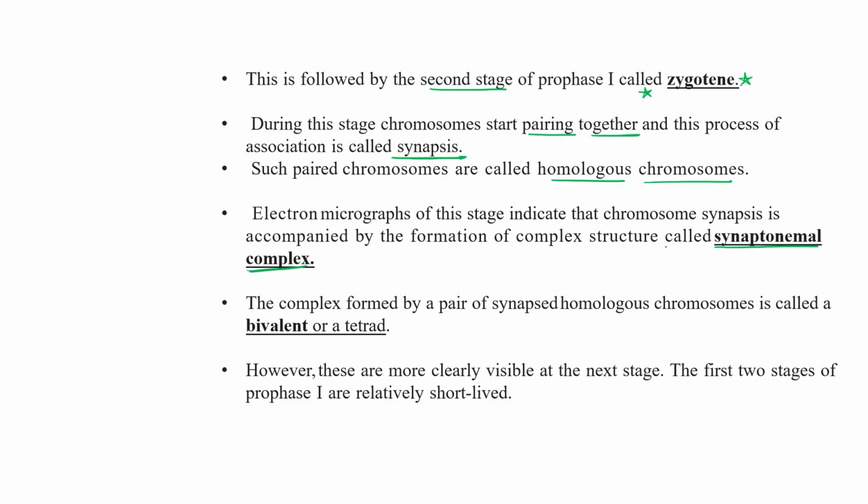Because of the presence of the synaptonemal complex, chromosomes start pairing up, bind to each other, and right now they are showing homologous chromosomes. This is the characteristic of the zygotene stage. So synapsis, they start pairing up, is called synapsis. And how? Because of the formation of the synaptonemal complex. And at this time we can use the term bivalent for these homologous chromosomes, like this one, and